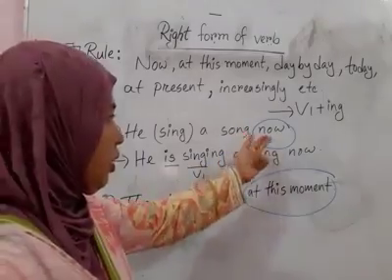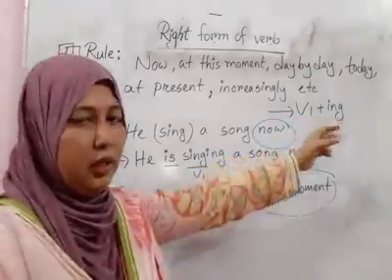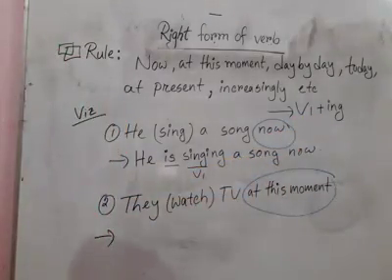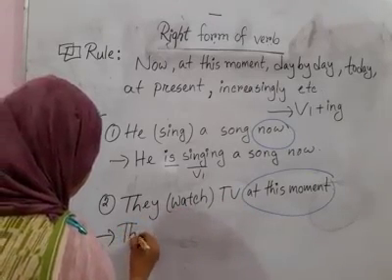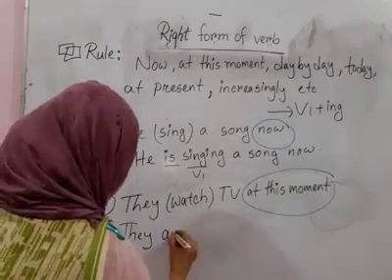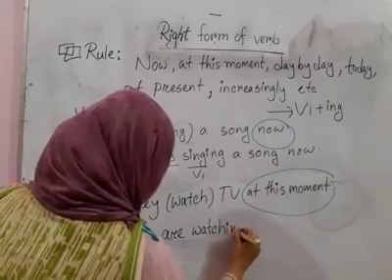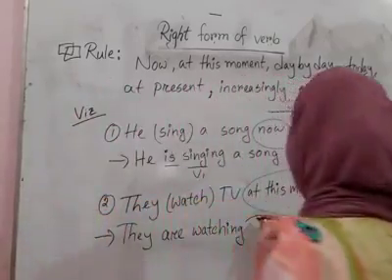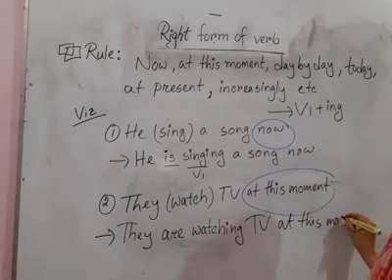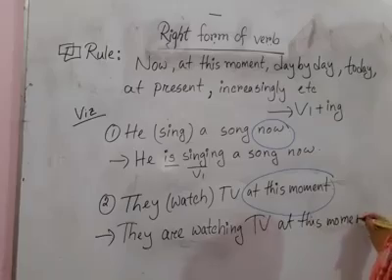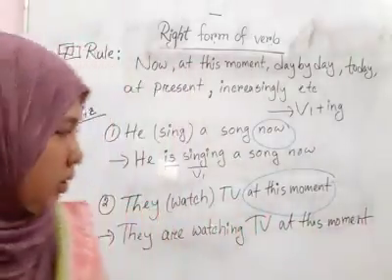So when we find now, we turn the verb into present continuous, that means V1 and ing. Next one, I know you can do this. They watch TV at this moment. So the sentence should be like this: they are watching TV at this moment. As the time expression is here, the verb turns into present continuous.